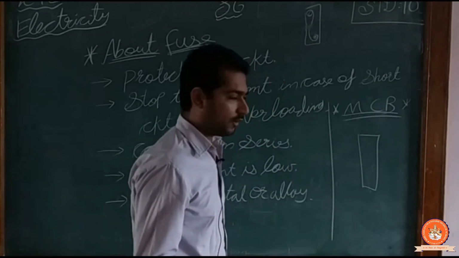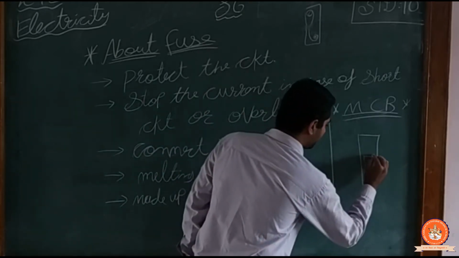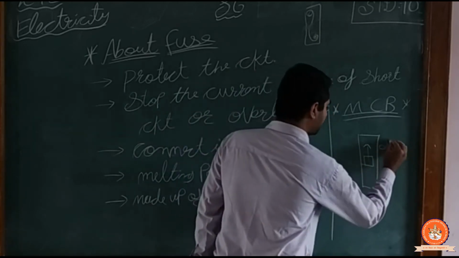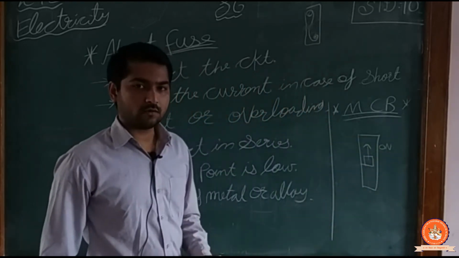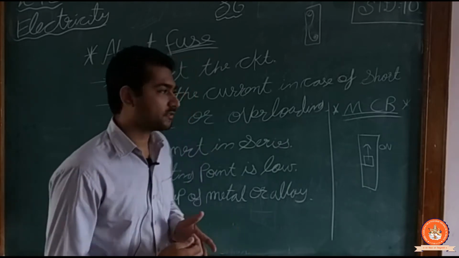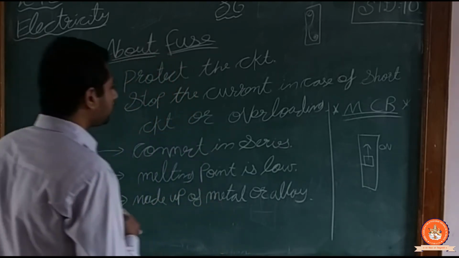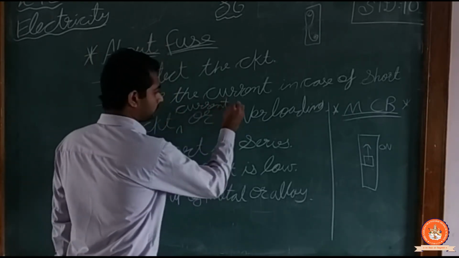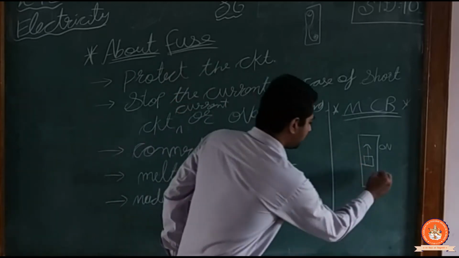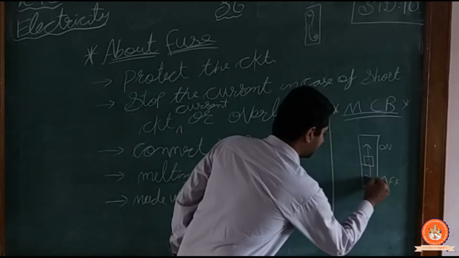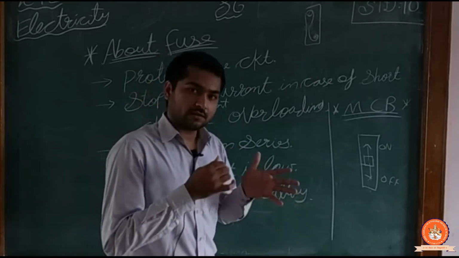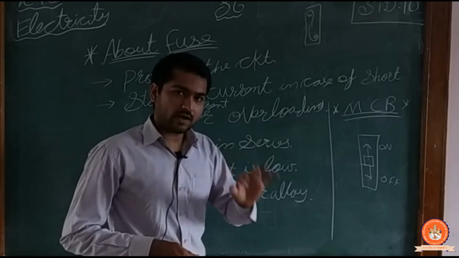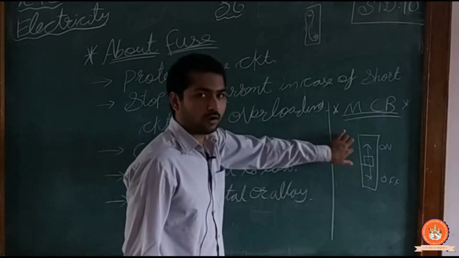Maybe at your home you have seen that there is one switch, and this switch is mostly in the on position. This is my on position. When the high current, or short circuit current, or overloading comes, at that time this switch will fall down like this to the downside. When any overload comes, the switch falls down, and a noise comes, tuck. And again, if you want to switch it on, you have to take it up.